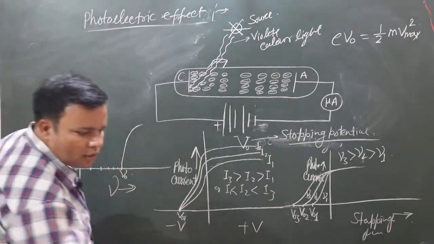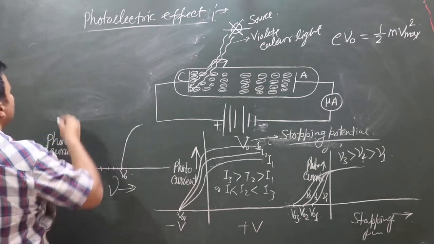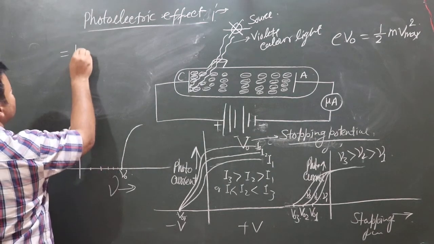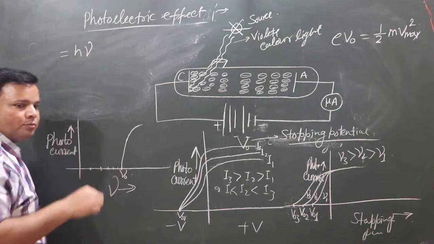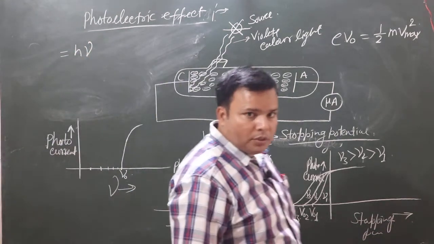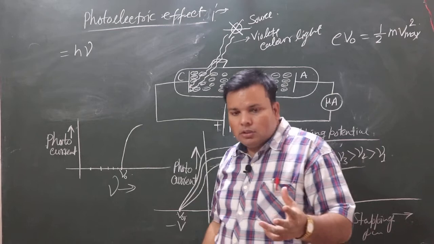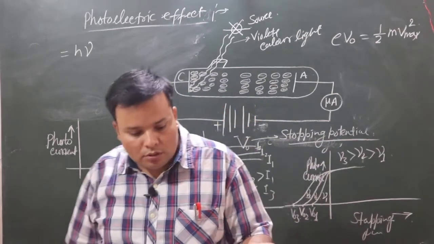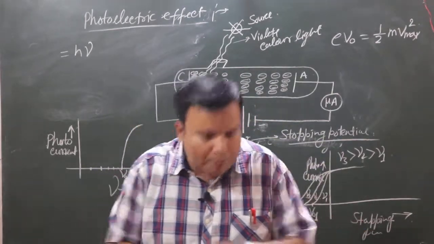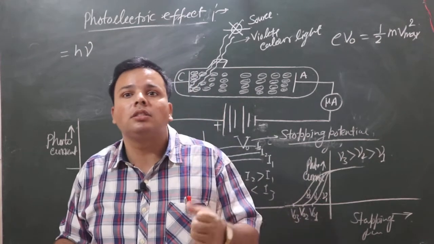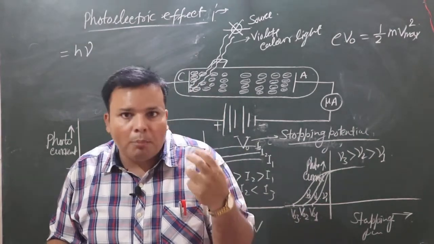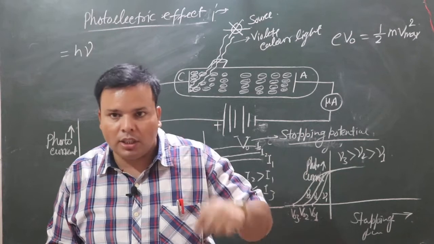Albert Einstein gives the photoelectric equation, which means when a suitable frequency of light is incident on the metal surface, then photoelectrons, meaning electrons present at the upper surface of the metal, absorb some part of the energy of the incident light.